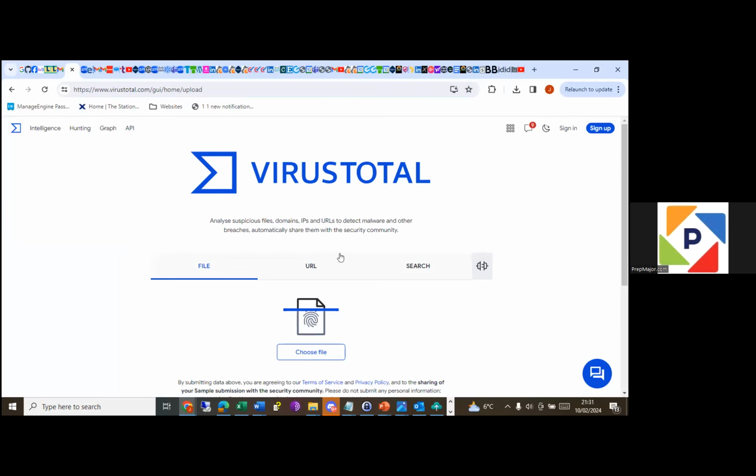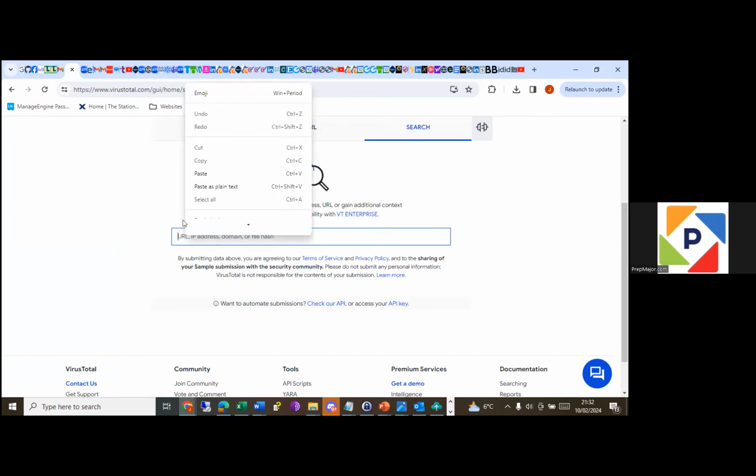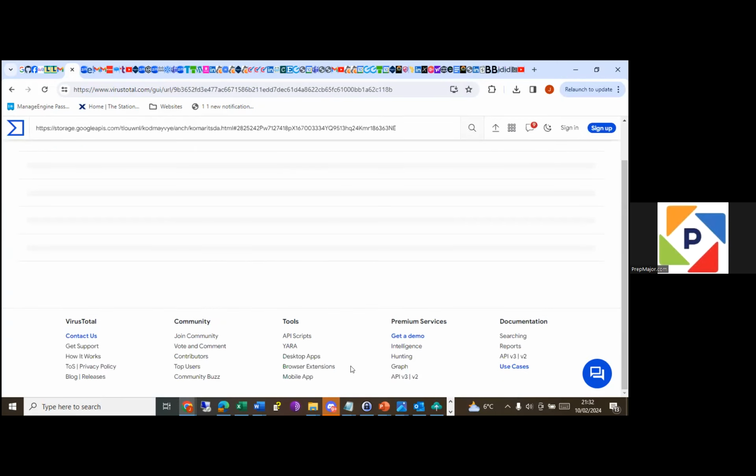Let's go to search. You go to search and you can analyze your URL, IP address, domain, or file hash. We're going to do this more when we get to SIEM. This is just a quick demo of phishing. So let's paste the link and analyze it, and let's see what the link brings.